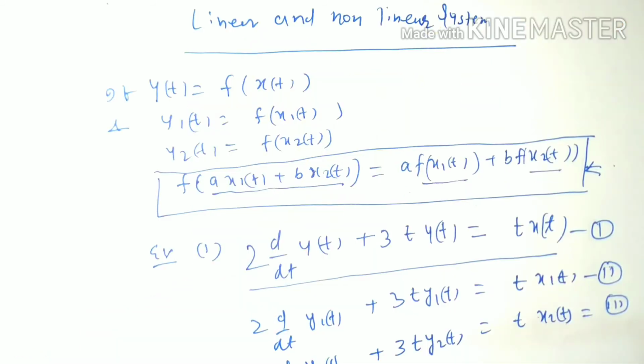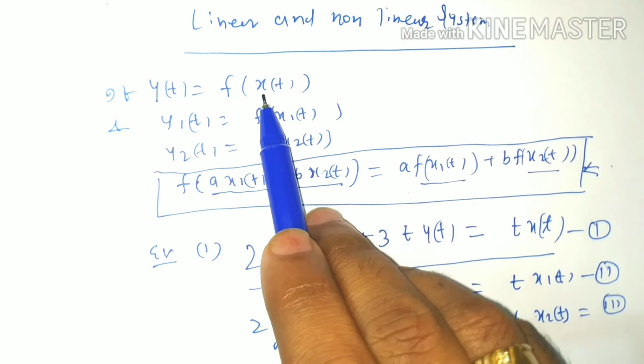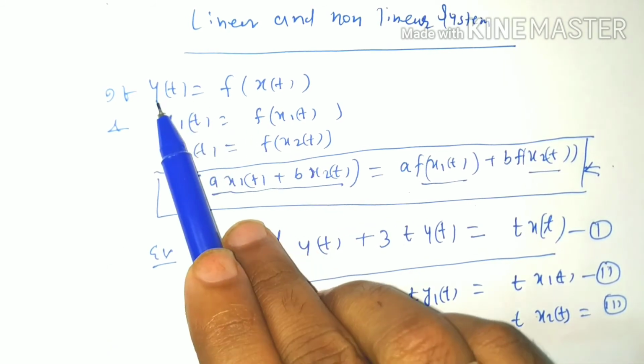So that system which follows the superposition theorem is a linear system. Otherwise, the system becomes non-linear. Let xt be the input with corresponding output yt.